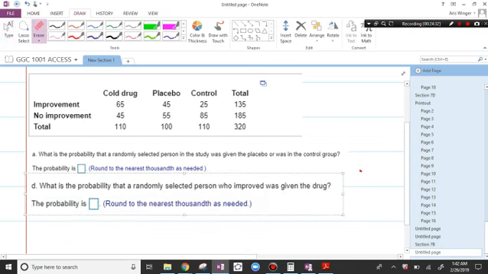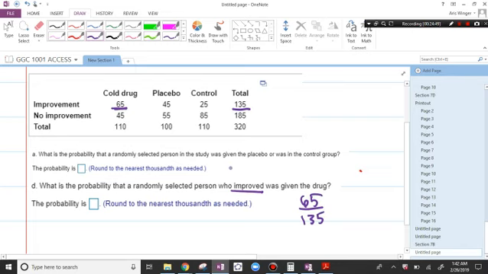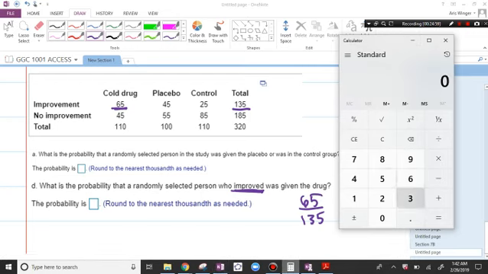Right, so what's the probability that a randomly selected person who improved was given the drug? This is out of 135 people. These people were given the drug out of 135 people. It's this fraction that they want. Of course, they want you to put 65 out of 320, but it's out of the people who improved. 65 out of 135.